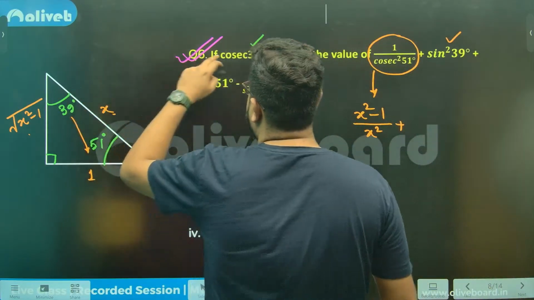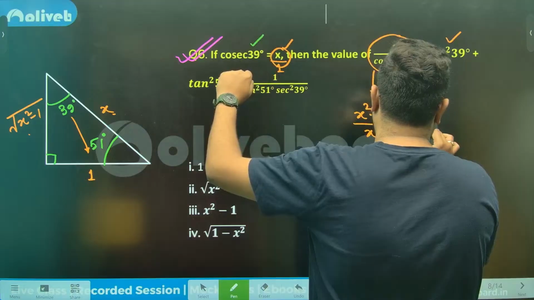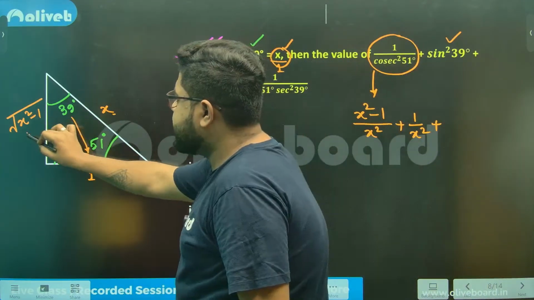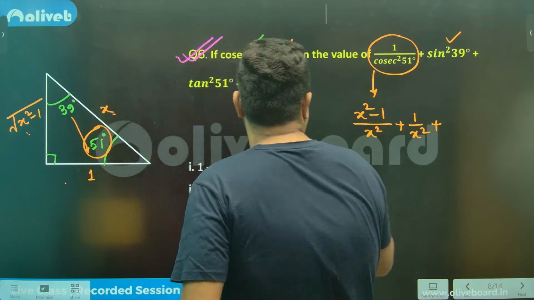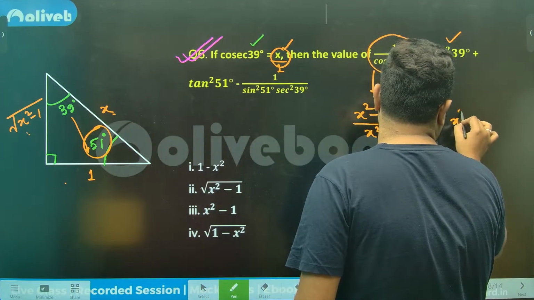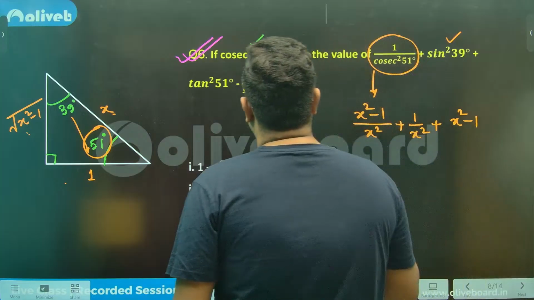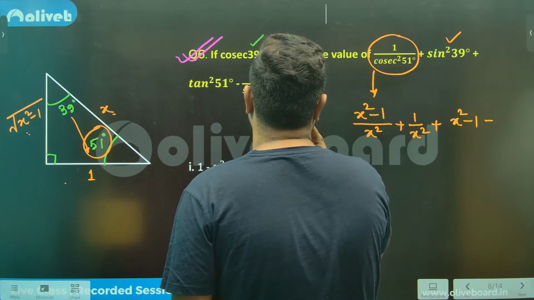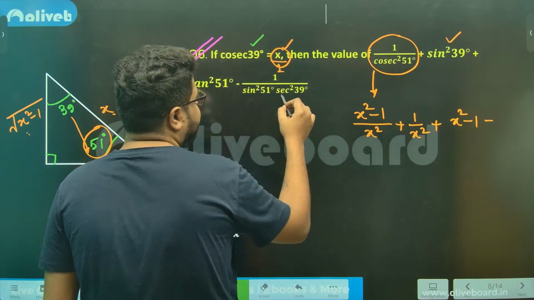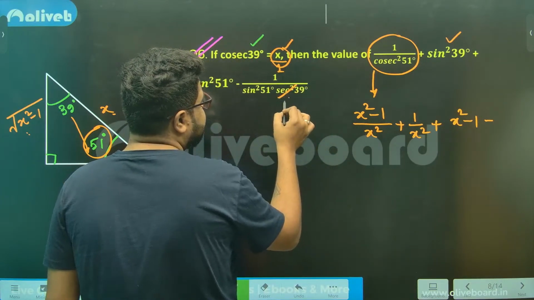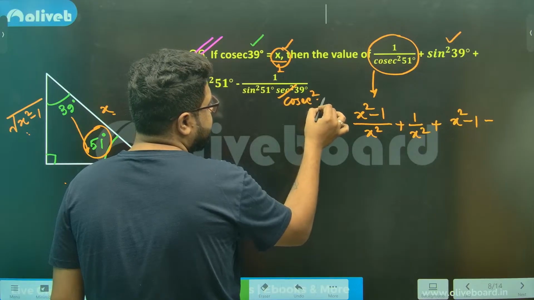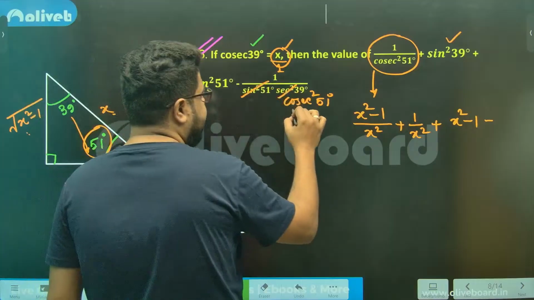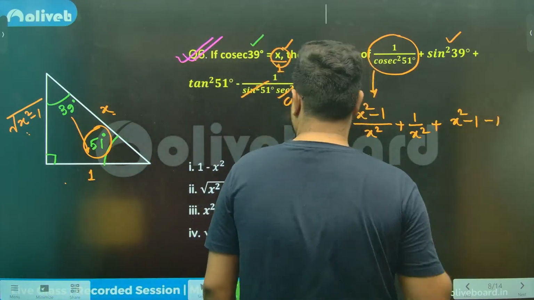Sine square 39, cosec square is this, sine will be opposite, so 1 by x square. Plus tan square 51. Tan is this by this, because 51. So 51 will be x square minus 1. Minus, sine square this. Sec square 39, I can write this as cosec square 51, because sec and cosec are complementary. And sine and this cancels. So this is minus 1.